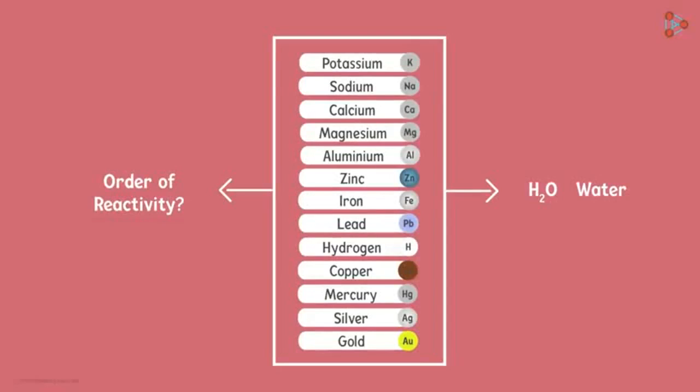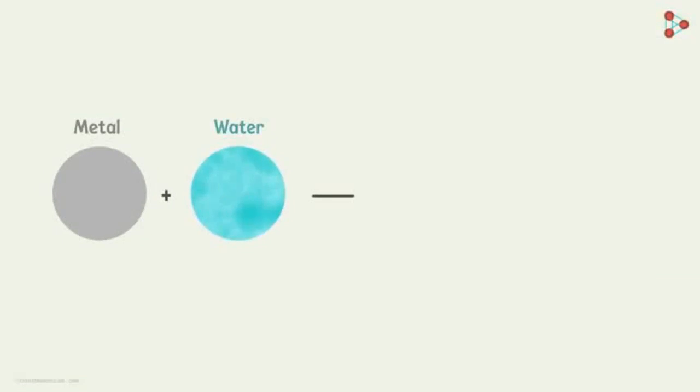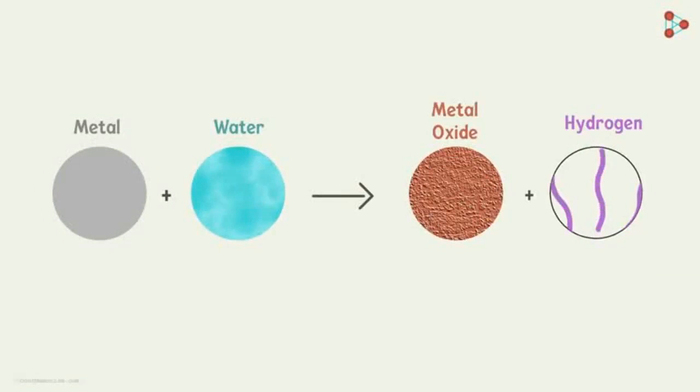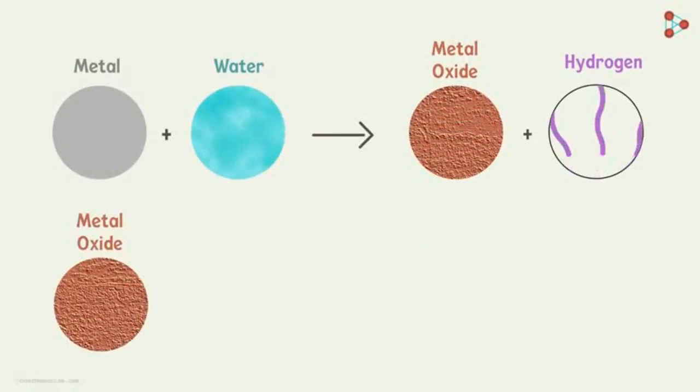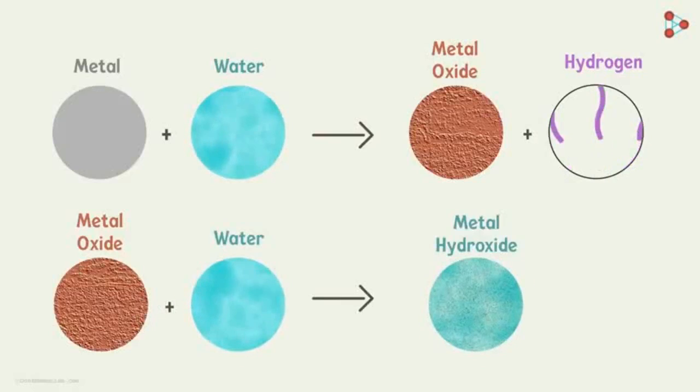If a metal reacts more vigorously with water, then it is said to be more reactive than the one that doesn't react as much. In general, metals react with water to form metal oxides and hydrogen gas. And if the metal oxide formed is soluble in water, it will dissolve to further form metal hydroxide. So how can we judge the order of reactivity based on their reaction with water? We perform a simple task.